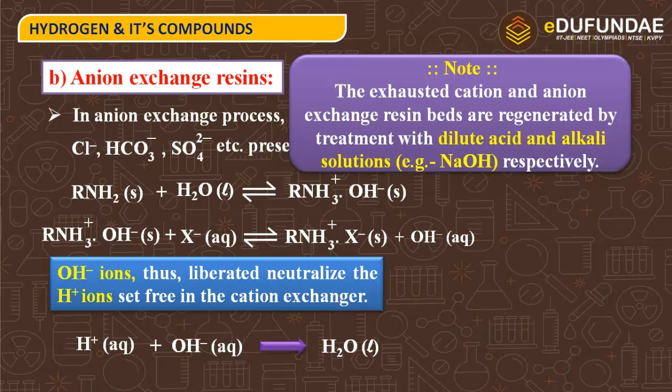So here is a note that the exhausted cation and anion exchange resin beds are regenerated by treatment with dilute acid and alkali solution respectively. So we can regenerate these anion and cation exchange resins.